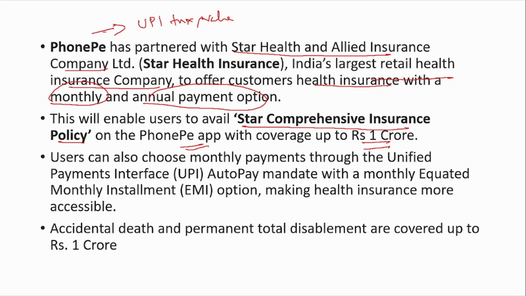You can either choose the monthly or annual payment option and you can also have a mandate. So every month you don't have to go and manually pay. You can set a mandate. Suppose every month on the 5th this amount has to be sent for this policy. Then every month on the 5th this amount will be automatically sent. So this is called an auto pay mandate. And accidental death and permanent total disablement are covered up to 1 crore. So this is the last news.